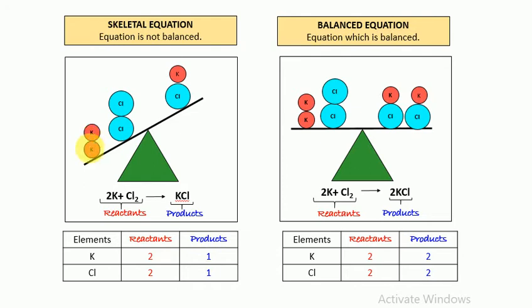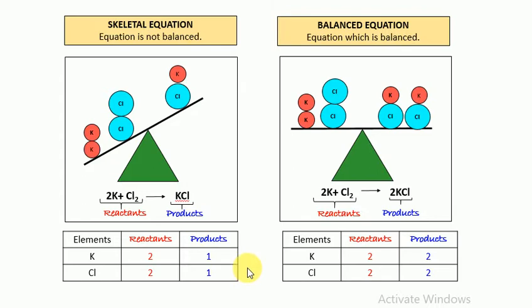On the left hand side, LHS, there are 2 potassium atoms, and on the right hand side there is 1 potassium atom. On the left hand side, the reactant side, there are 2 chlorine atoms, and on the right hand side chlorine is only 1 atom. So we can see potassium is 2 on the reactant side and 1 on the product side, and chlorine is 2 on the reactant side and only 1 atom on the product side. Therefore, this is not a balanced chemical equation, and therefore it is a skeletal equation.